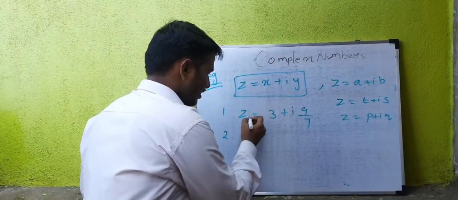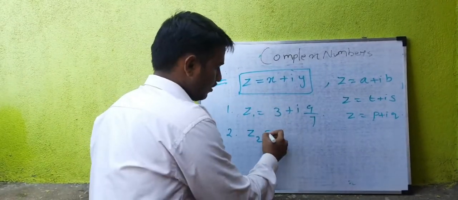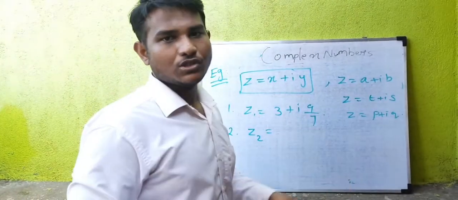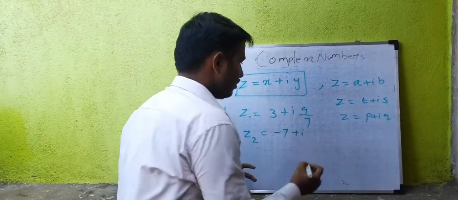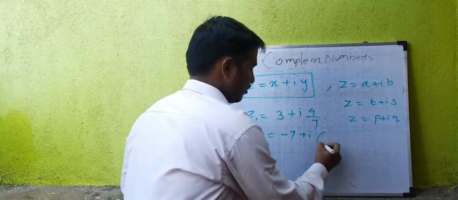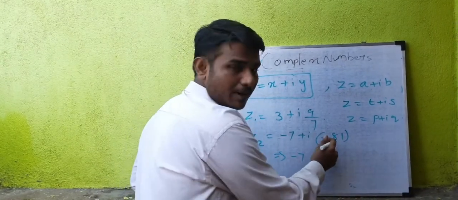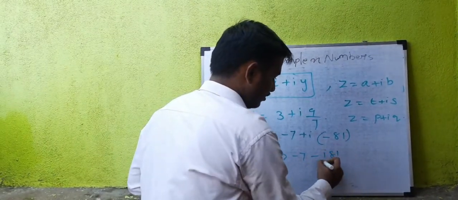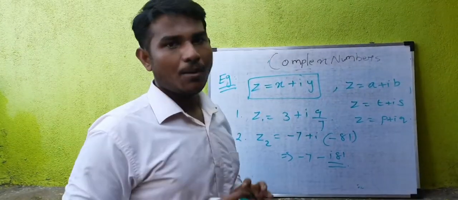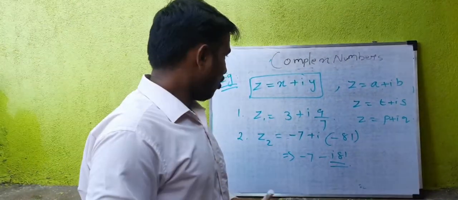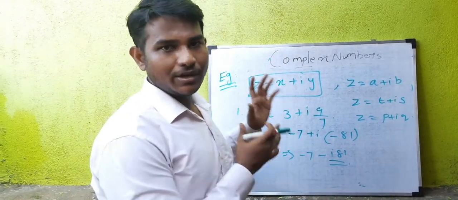For the second one, I'm taking this as z1 and z2 to differentiate them. Here x can be any number, so I'm writing minus 7. Plus i, and here also I can write a negative value, so I'm writing minus 81. So it will be minus 7 minus 81i. This is another complex number. These are all complex numbers. I hope you understood what is meant by a complex number and an example of one. So let's do some algebraic operations here.